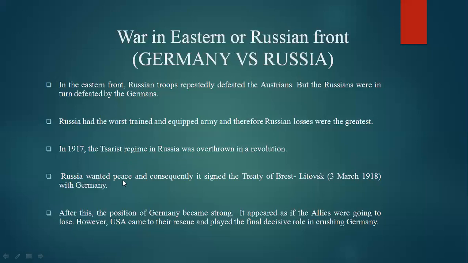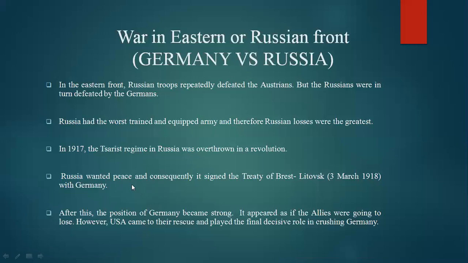Russia wanted peace, and consequently it signed the Treaty of Brest-Litovsk on 3rd March 1918 with Germany. After this, the position of Germany became strong. It appeared as if the Allies were going to lose. However, the USA came to their rescue and played the final decisive role in crushing Germany.